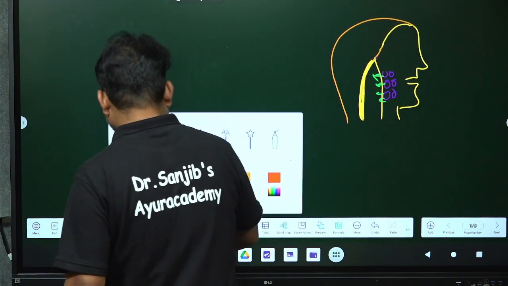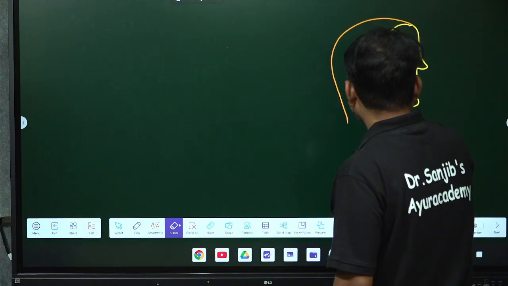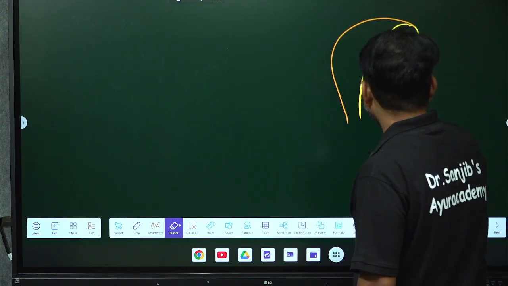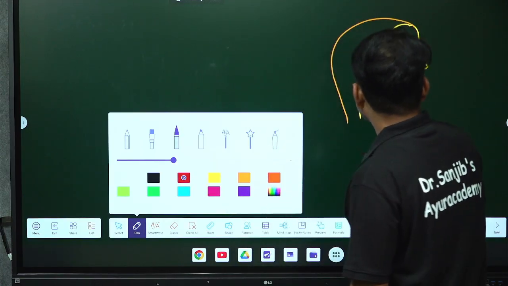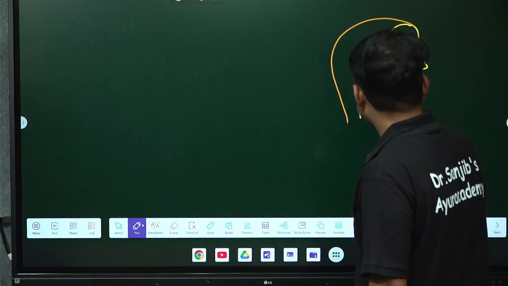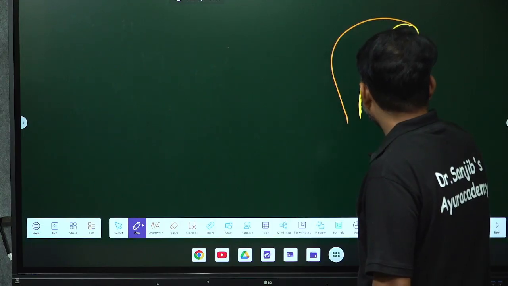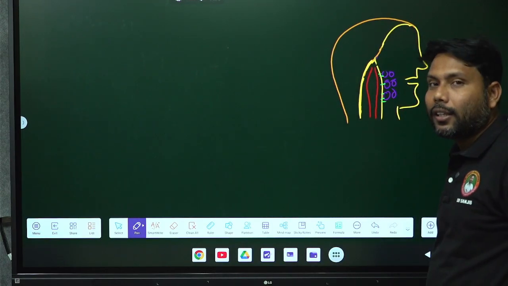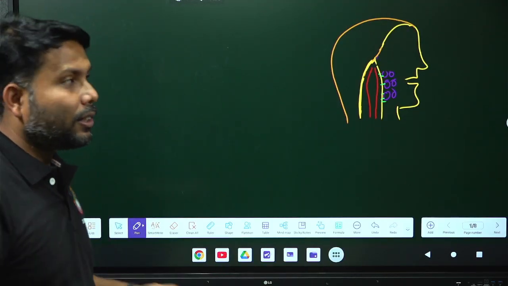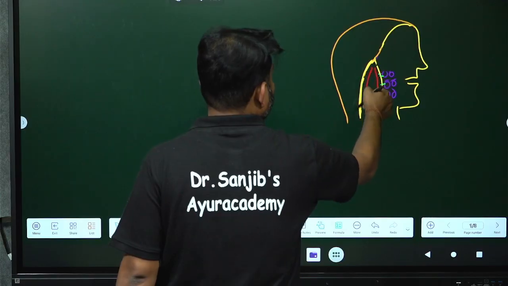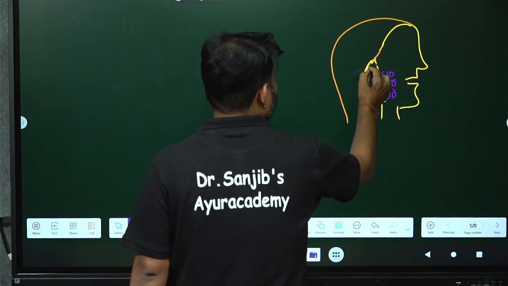Let me explain you. Suppose in this area, I am erasing the toxins, don't worry, green color are the toxins, and in this area suppose there is vasodilatation. So if the blood vessel is dilated over here, okay, this is the area of the pharynx, don't worry. Now the bacteria in the throat cavity cause damage, and the bacteria become multiple in number, then they release toxins, toxins coming to underlying tissue. This is underlying tissue, pharynx, okay. Again I am confirming it.